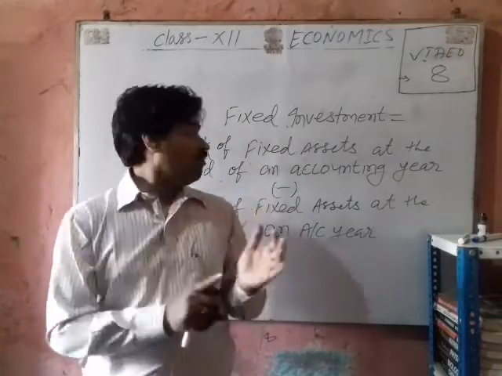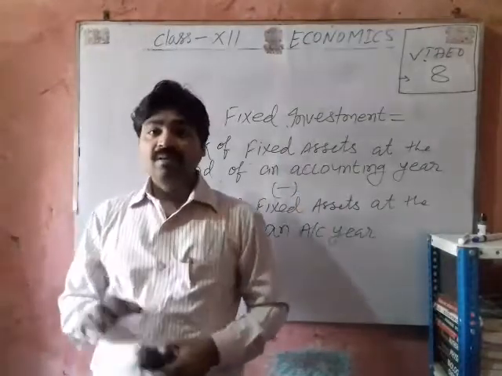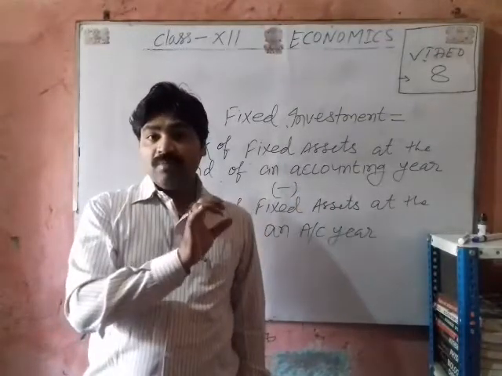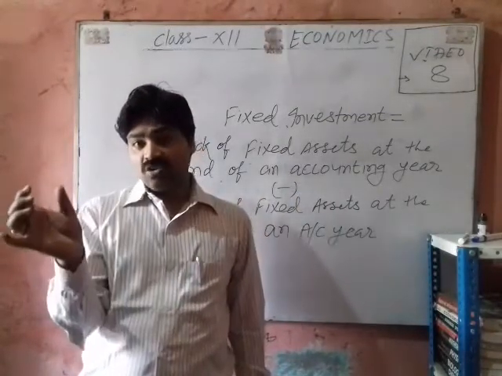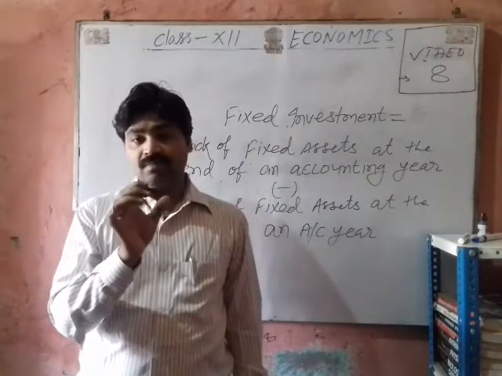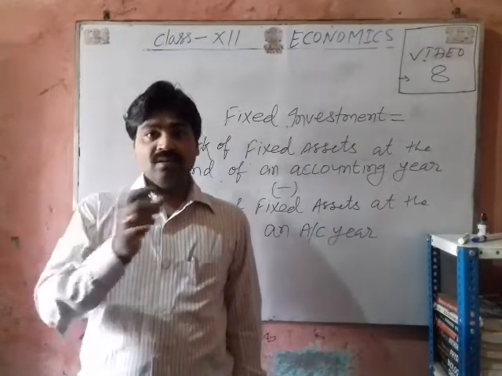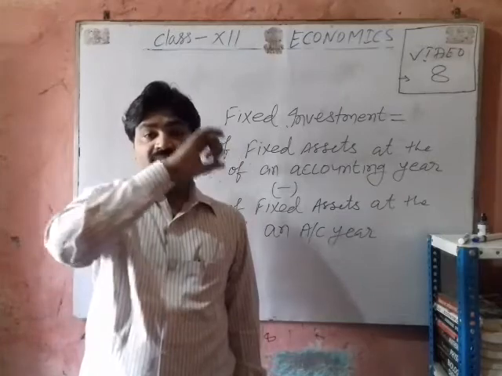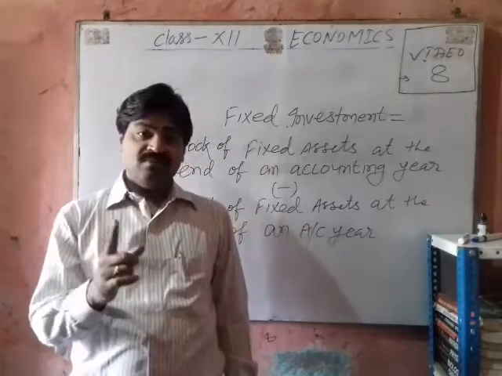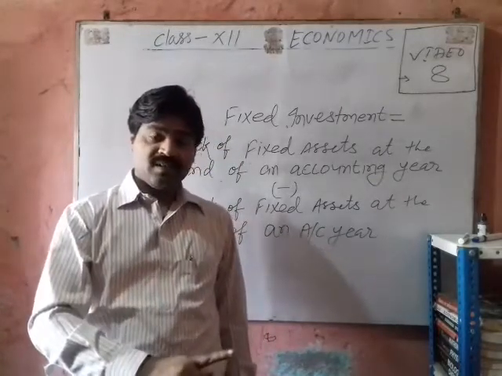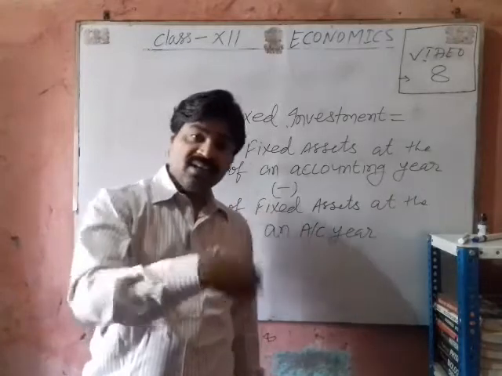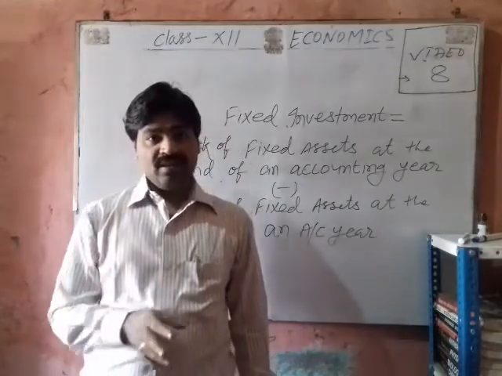It means to find the fixed investment, we will subtract the fixed stock of the producers in an economy at the beginning of accounting year from the fixed assets with the producers at the end of accounting year.